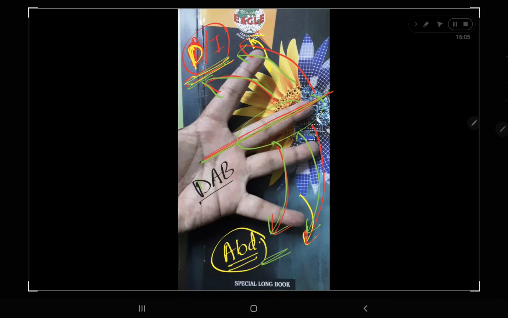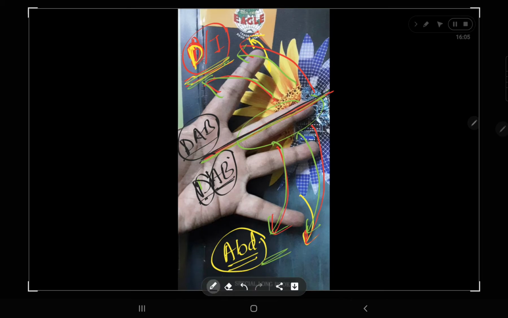Okay, so D for dorsal interossei, and D helps in AB, abduction. This is the mnemonic DAB: dorsal interossei muscle helps in abduction, with respect to one axis, the axis which is passing through the central finger. Now what is abduction? You are moving away your other digits from your central finger.